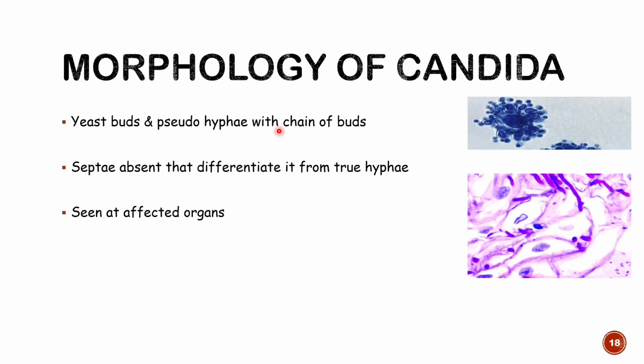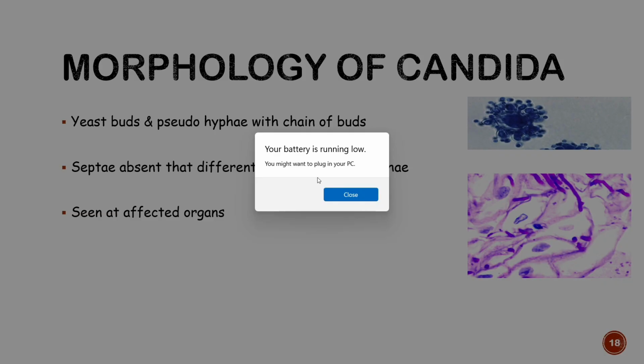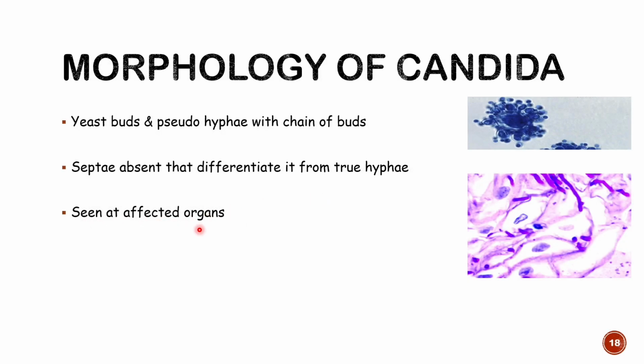All right. Morphology of Candida. If you take a biopsy and examine it histopathologically, then Candida will show as pseudohyphae, as we have discussed. So yeast buds are seen as well as pseudohyphae forms. Septae are obviously absent because they are not true hyphae, so that will help in differentiating it from filaments. They are seen at the affected organ. See, this is the Candida, right? These are the yeast buds.